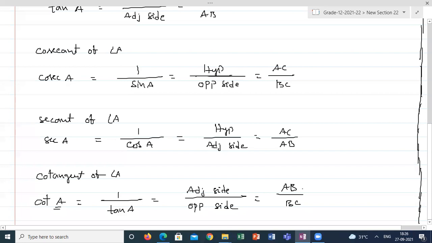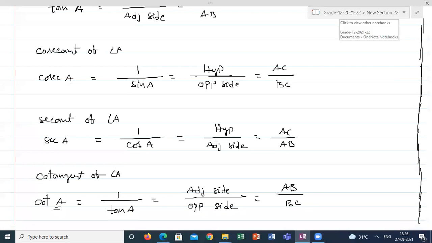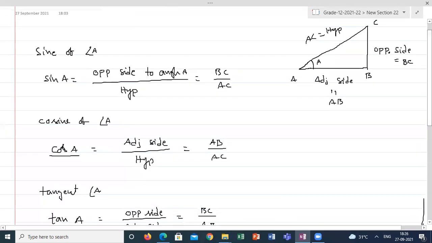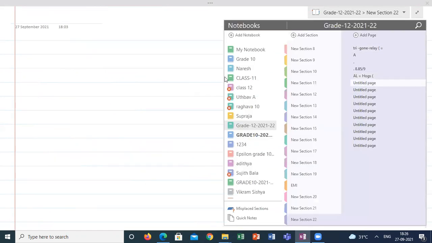So this is the general definition, but it will be easy to remember with the triangle. Is it clear, guys? What is the exact meaning of trigonometric ratios? Students, please respond. Yes, sir. Now we will move to how we can remember these ratios in the simplest way.